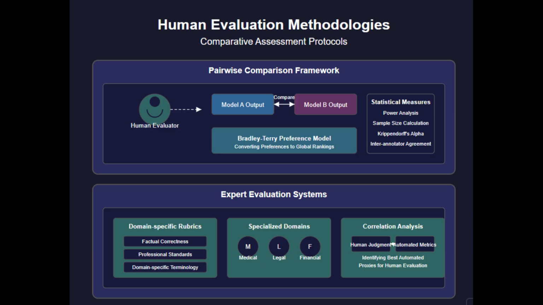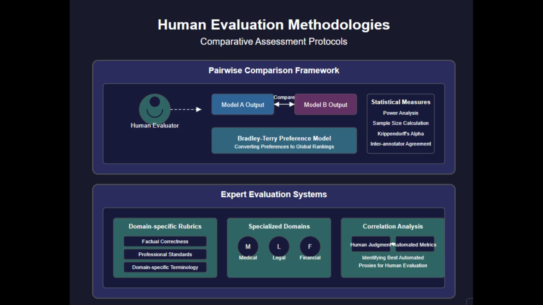This statistical approach treats each comparison as evidence within a probabilistic framework, allowing us to derive meaningful scores even from incomplete comparison matrices. Statistical power analysis is critical for determining appropriate sample sizes. Unlike automated metrics with millions of examples, human evaluation requires careful efficiency. We calculate minimum required annotations to achieve desired confidence intervals based on expected effect sizes.